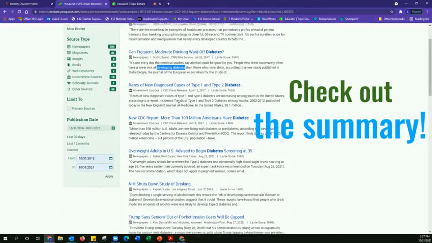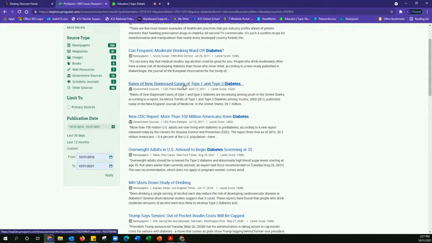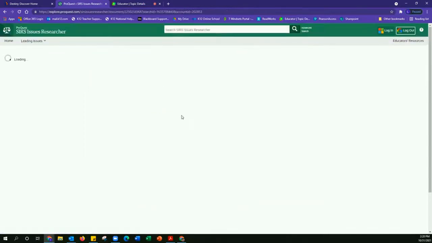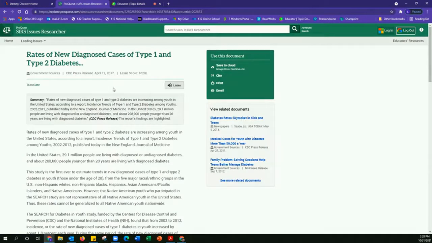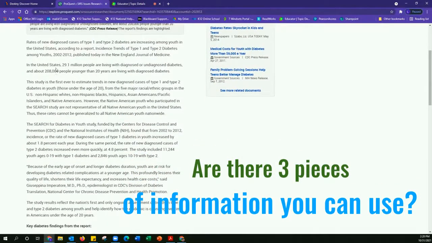That sounds interesting as a possible cure. Now here we go. Rates of new diagnosed cases of type 1 and type 2 diabetes. It looks like it might have some statistics and also connect to youth in some way. Remember that our rule is that you should find at least 3 good pieces of information you could possibly use before deciding whether or not to save this source.